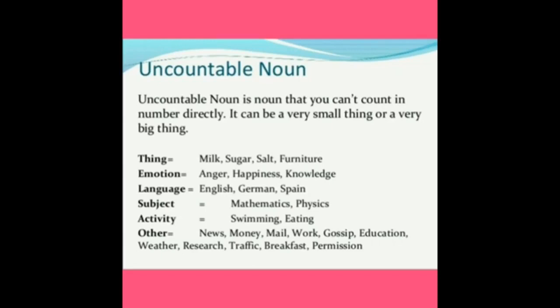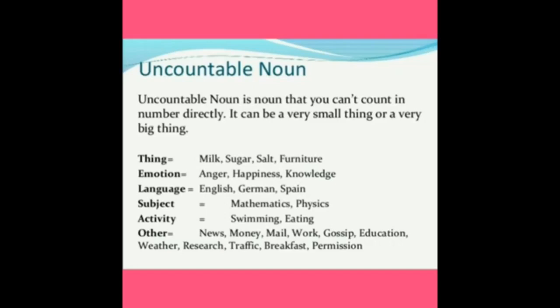However it is, we cannot count in number directly. See the example: milk, sugar, salt, furniture. Can we ask, give me one milk, give me one sugar? No. So, these are all uncountable nouns. We cannot count in number.